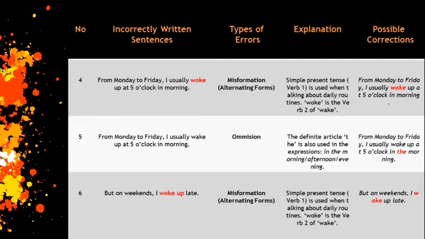And this sentence has more than one problem. The next type of error in this sentence is omission. It's missing an article. The definite article "the" is also used in the expressions in the morning, in the afternoon, or in the evening. From Monday to Friday, I usually wake up at 5 o'clock in the morning.